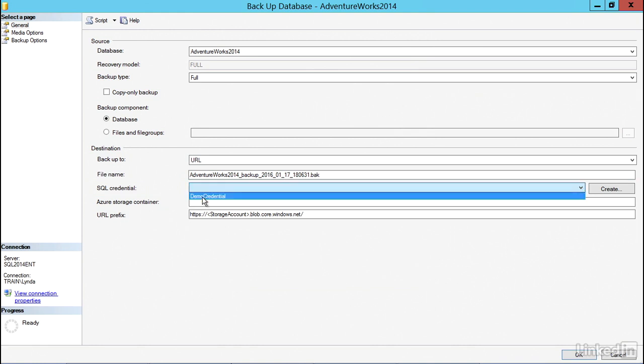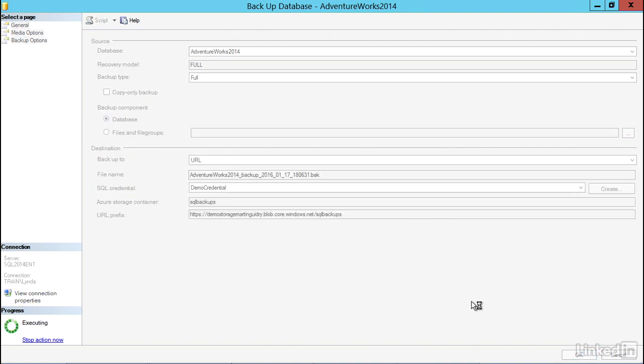In the drop down, I'll select the SQL credential I just created. Notice it automatically put in the URL prefix, but I'll still need to specify the Azure storage container, and that is the name of the blob container I created, and I called that SQL Backups. All of the other options function the same as any other backup, and I'll just select the defaults for those. So I'll hit OK in the lower right.